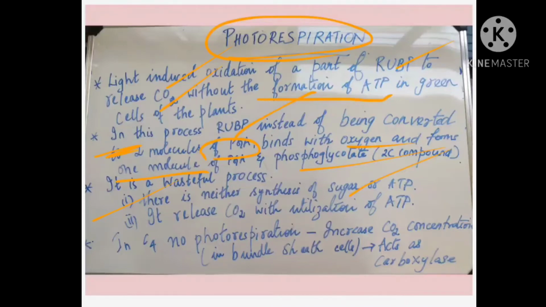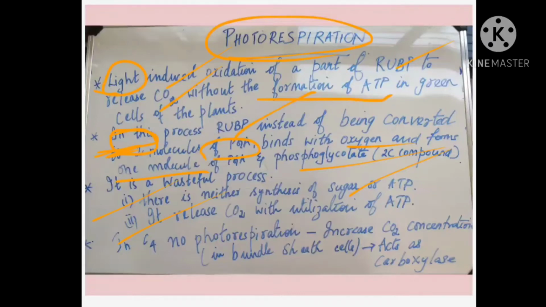Number two is that it releases carbon dioxide with the utilization of ATP. They are using energy for this process and releasing a harmful gas. Oxygen is very important, but carbon dioxide concentration is already increasing, and photorespiration is again increasing it. So it releases carbon dioxide with the utilization of ATP. That's why we call it a wasteful process in plants. So you have to learn the definition. That was the second point. Third point, we are discussing why it is a wasteful process.